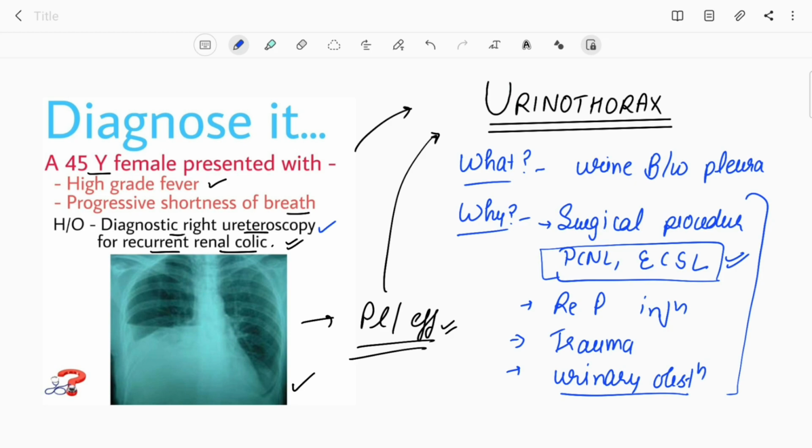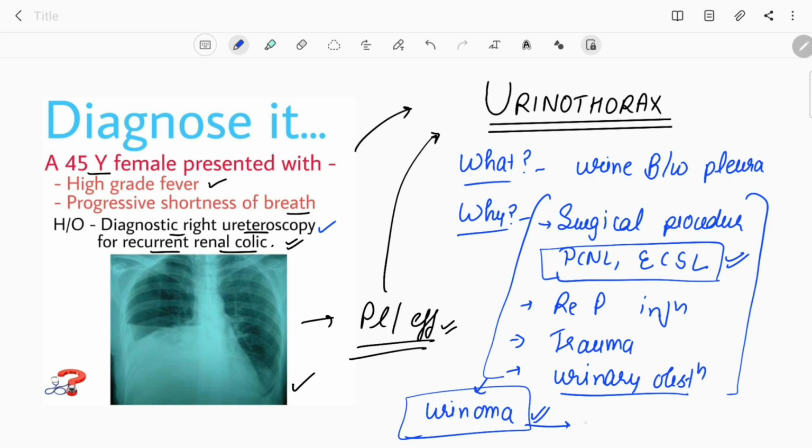Due to these causes, urine leaks outside the kidney or outside the ureters, and that leads to formation of urinoma. Urinoma is basically the collection of urine in the retroperitoneal space. Then when urine from this urinoma leaks inside the pleural cavity, this leads to development of urinothorax. And how does urine go from this urinoma between the two layers of pleura?